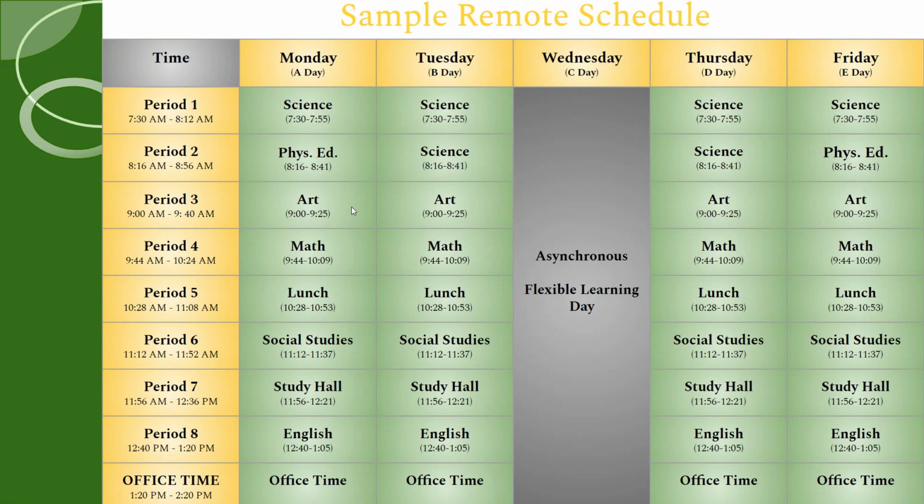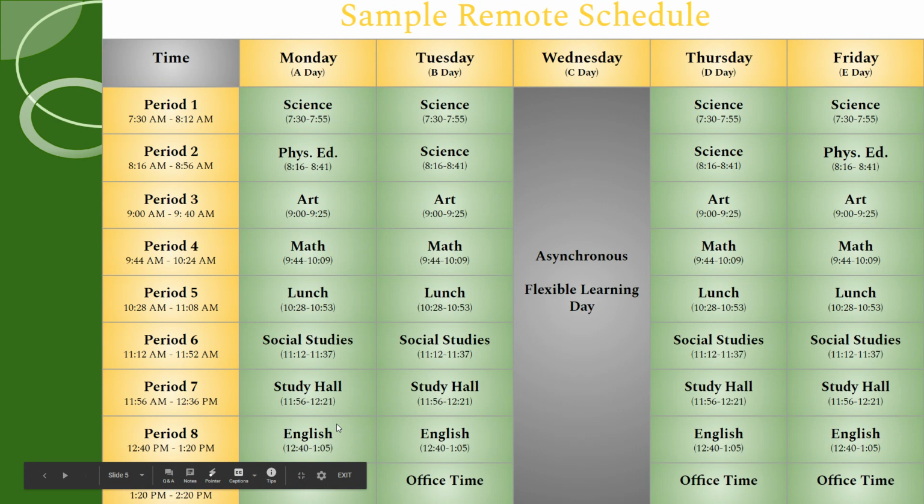Third period, the student is scheduled to meet with their art teacher at 9 a.m. Fourth period, they are scheduled to meet with their math teacher at 9:44 a.m. Fifth period, the student is scheduled for lunch and therefore will not have a Google Meet. Sixth period, the student is scheduled to meet with their social studies teacher at 11:12. Seventh period, the student is scheduled for study hall and therefore will not have a Google Meet. Eighth period, the student is scheduled for their English class and will meet with their English teacher at 12:40.